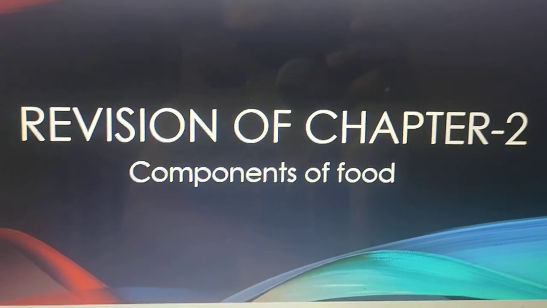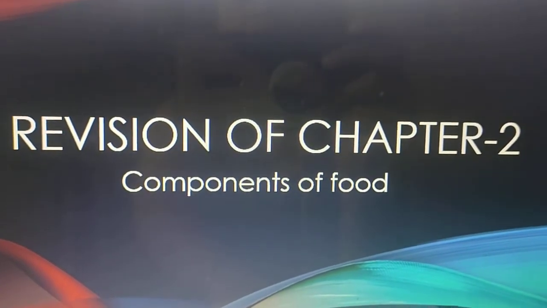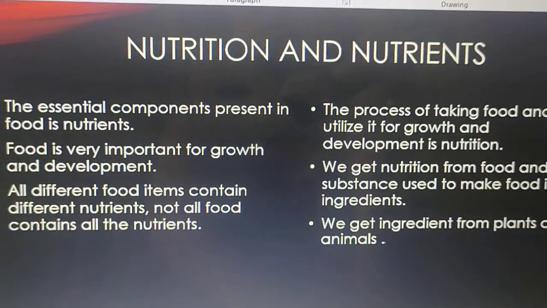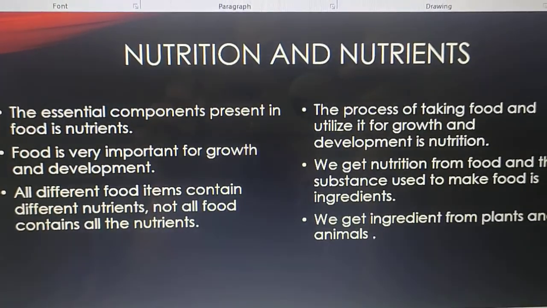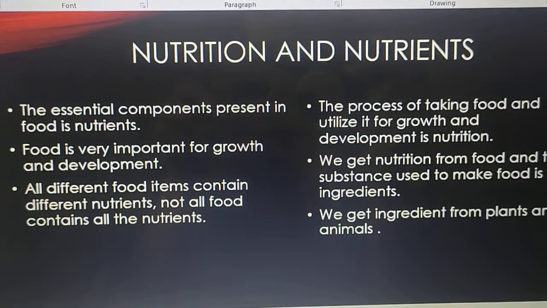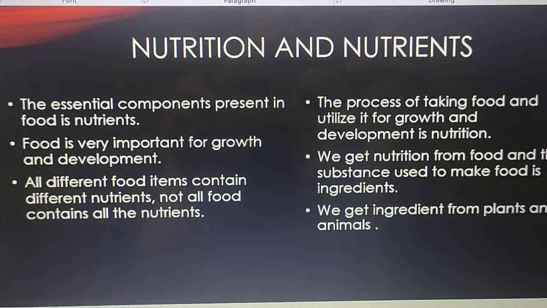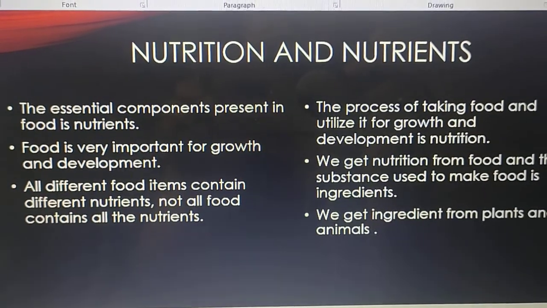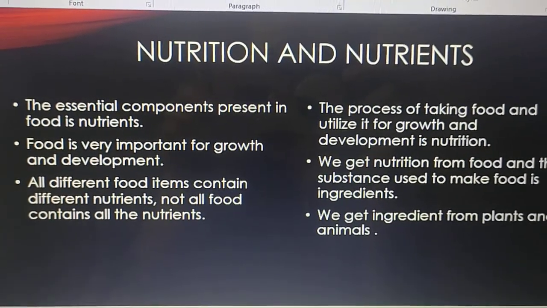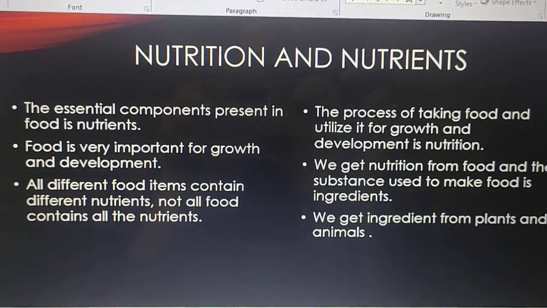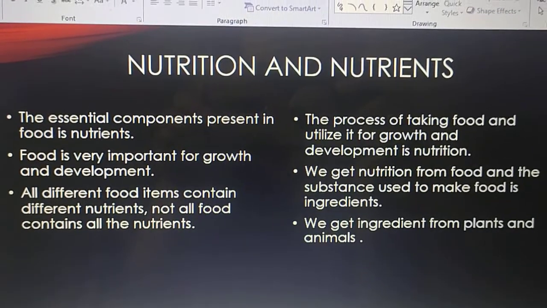So our chapter name is components of food, revision of chapter number 2, components of food. Now here comes nutrition and nutrients. Children, you can see that I have written points about nutrition and nutrients. So first we'll go through nutrients. The essential component present in food is called nutrients, means whatever essential components are there in our diet, in our food, that is called nutrients.